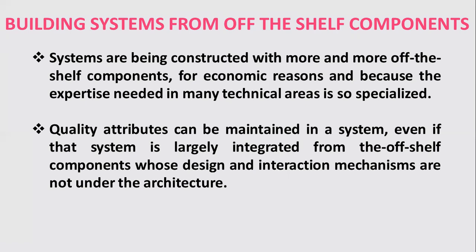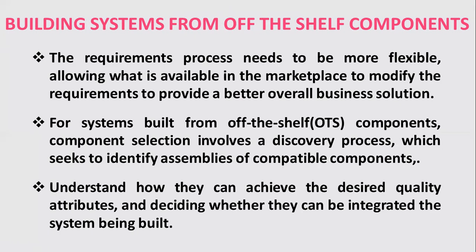So quality attributes can be maintained in a system even if that system is largely integrated from off-the-shelf components whose design and interaction mechanisms are not under the architect's control. Here the requirements process needs to be more flexible, allowing availability in the marketplace to modify the requirements to provide a better overall business solution.